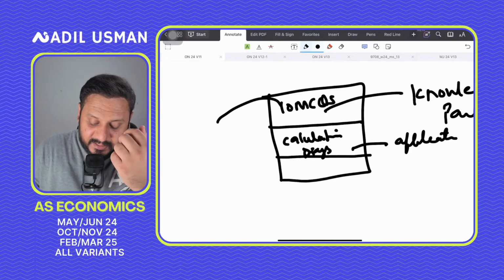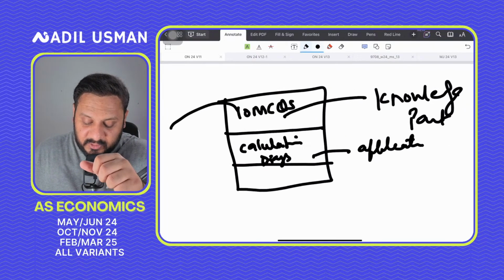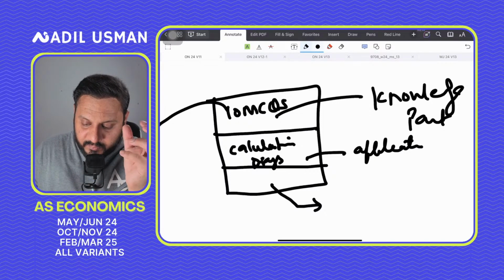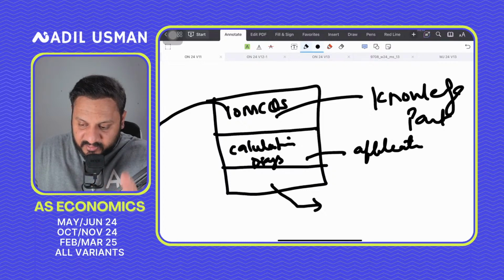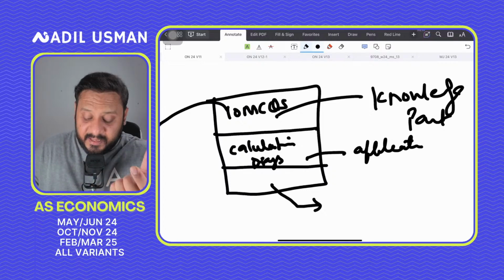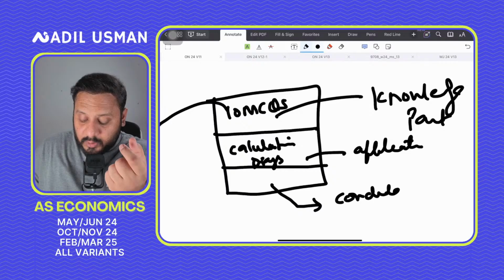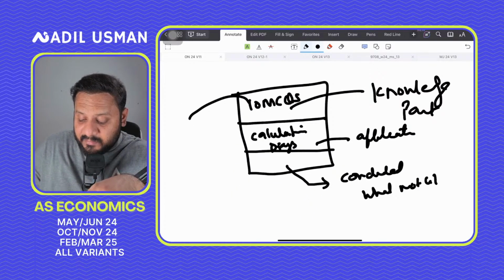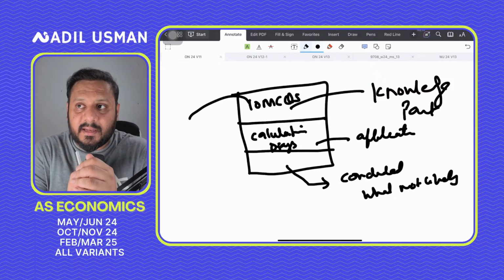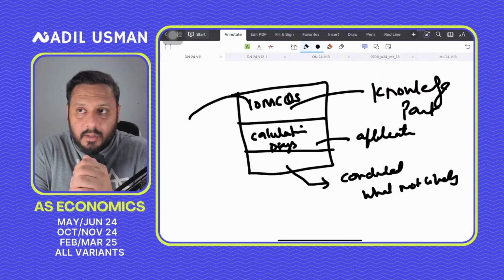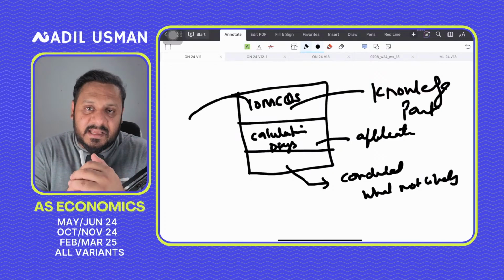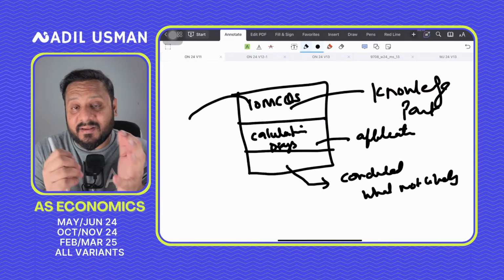And then the final MCQs would not only test your application, but they would try to confuse you into coming up with a justified answer. That would include things like what could be concluded, or what is not likely. So these are basically your distractors: what is not likely, what cannot be concluded, what is most likely, or what is the least likely reason.